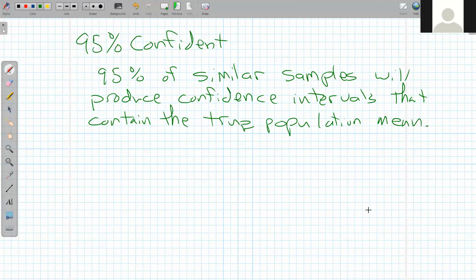I don't know if mine is one of them. There's 5% of similar confidence intervals that don't contain the true mean. And the answer is we just don't know. So this isn't a probability, it's a confidence in the process that we're using to make the prediction about the center and the spread, which is, again, how accurate we think our estimate is. All right, that's it for now.